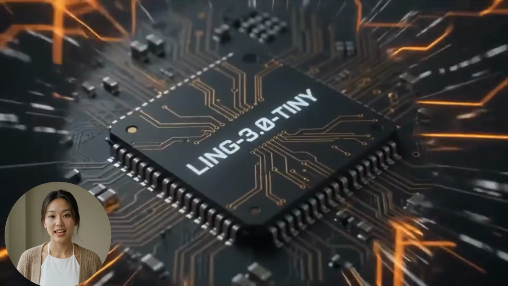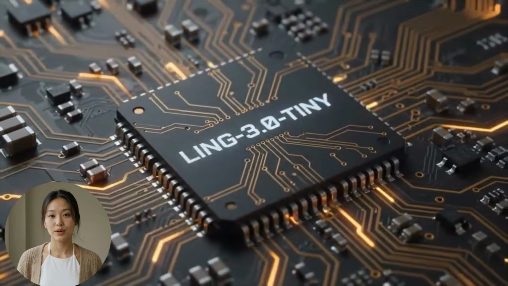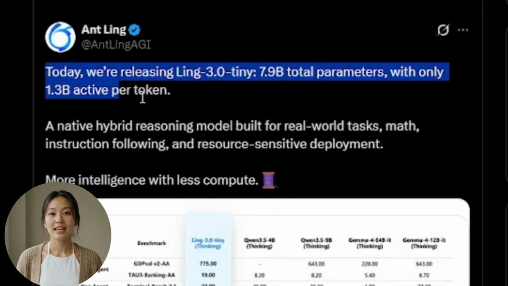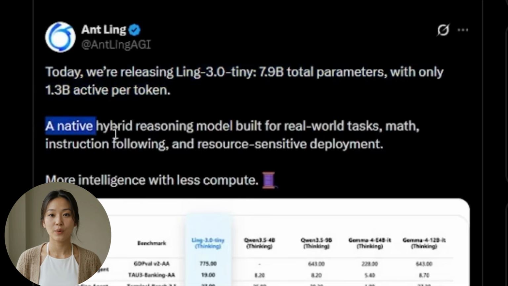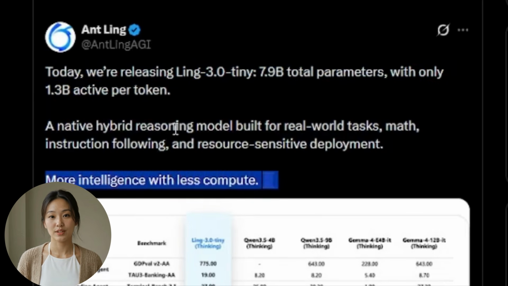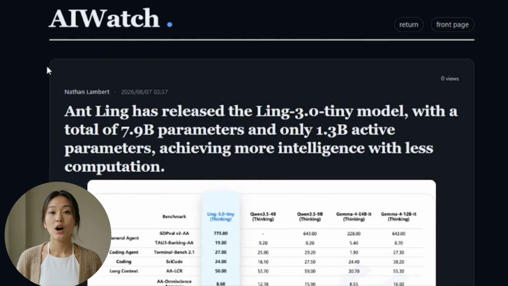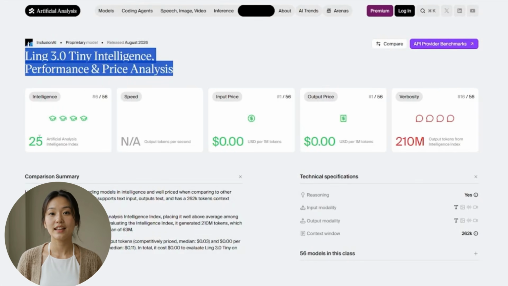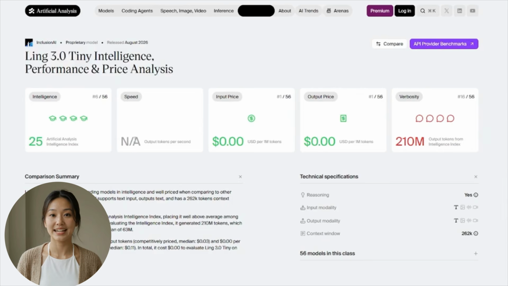But here's the thing. Knowing that a tool like Ling 3.0 exists, and even understanding roughly what it can do, is a completely different skill from actually knowing how to fold it into your business in a way that produces real, measurable results. Most people stop at the, "oh, that's interesting" stage. They watch a demo, they get impressed, and then nothing changes in how they actually operate day to day.